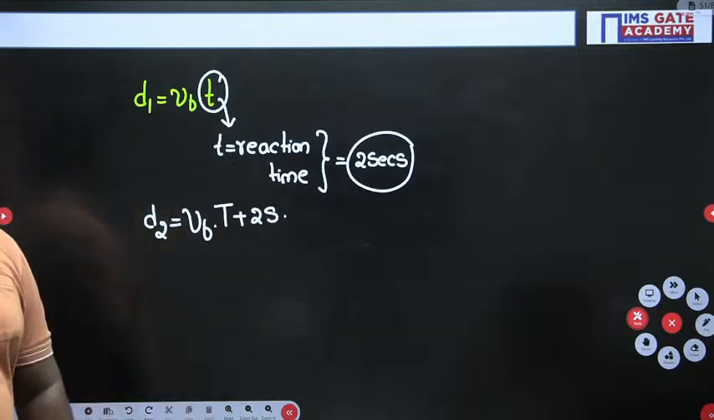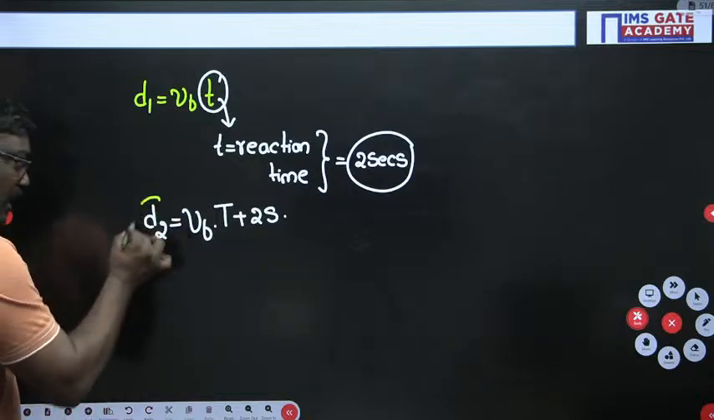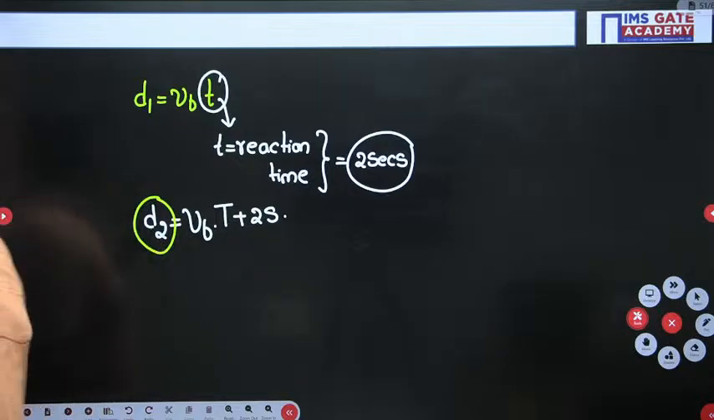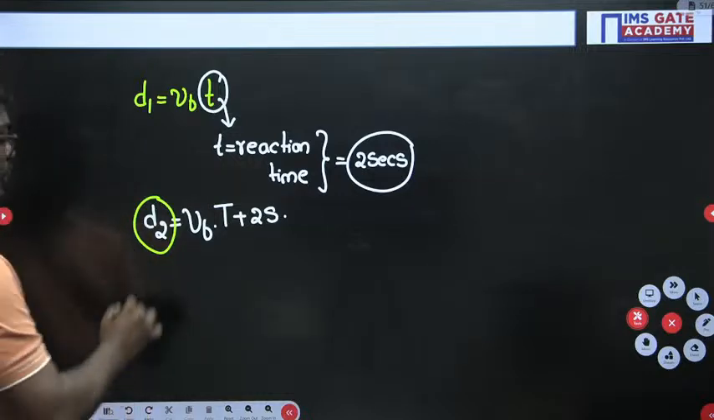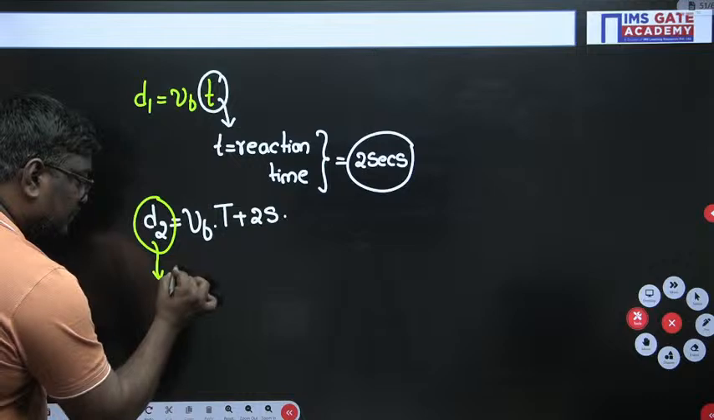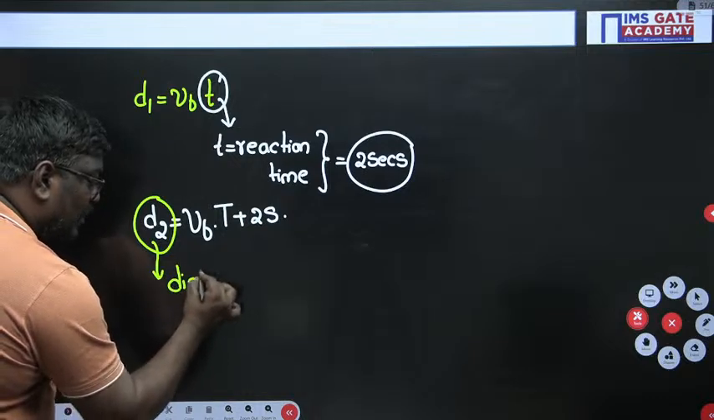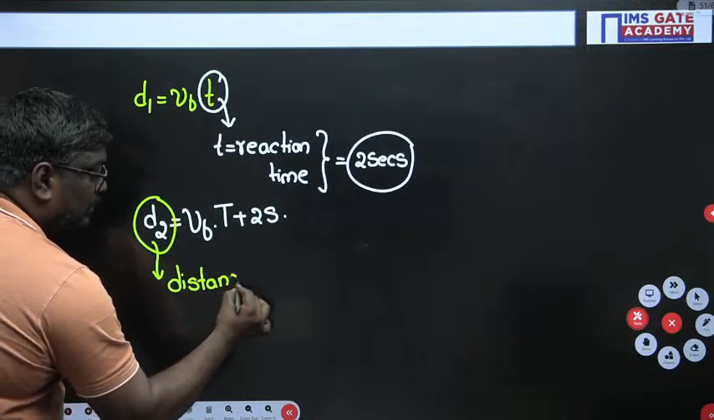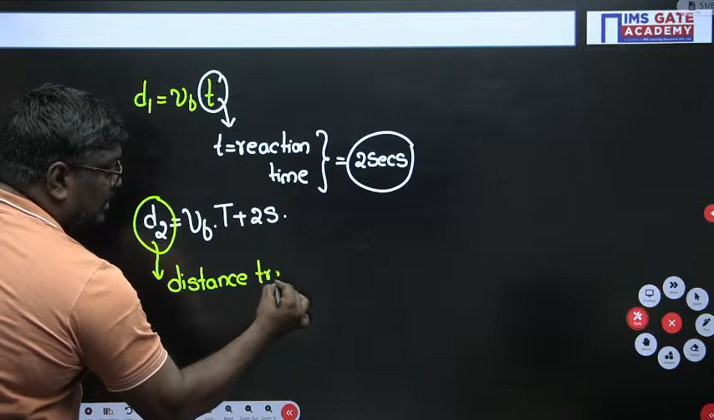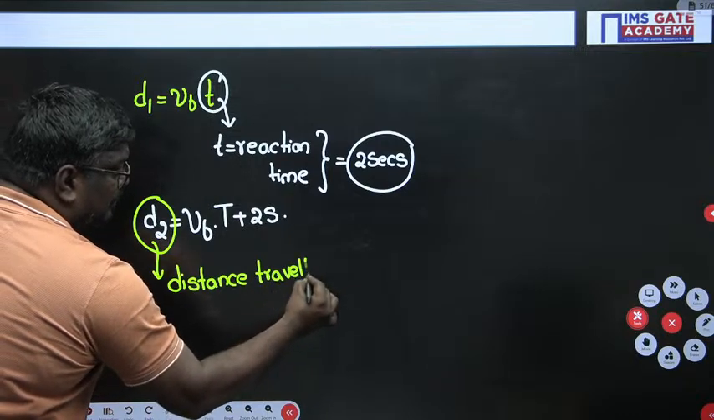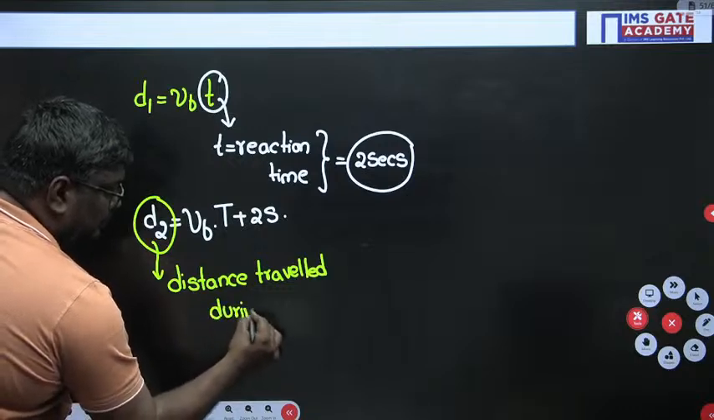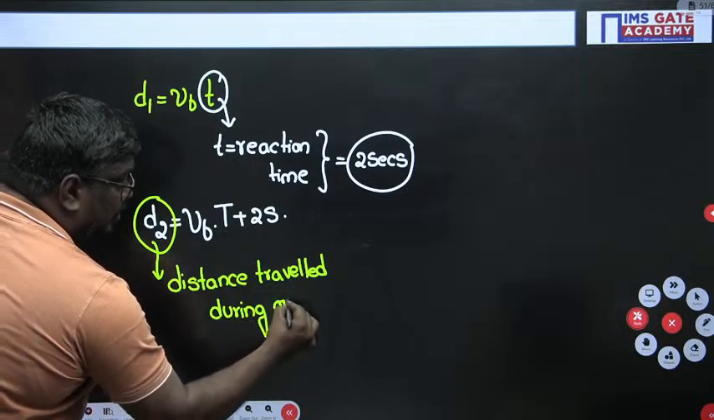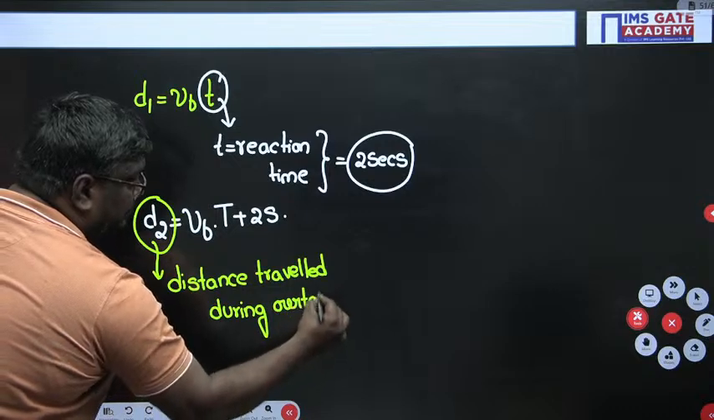Now in this problem, they have asked only D2. They have not asked the OSD. Here they have asked you only D2. D2 is the distance traveled during the overtaking operation.